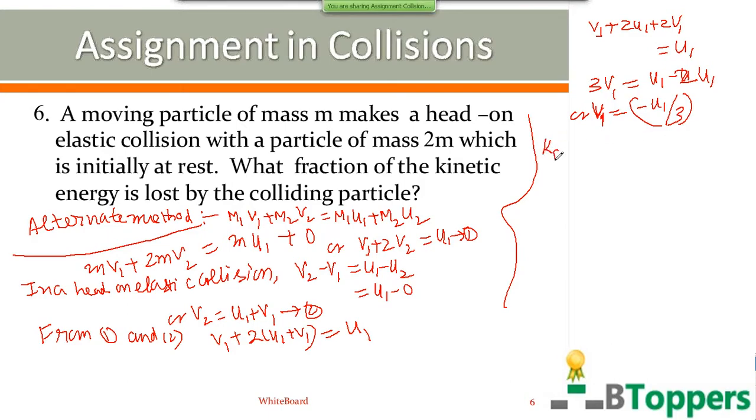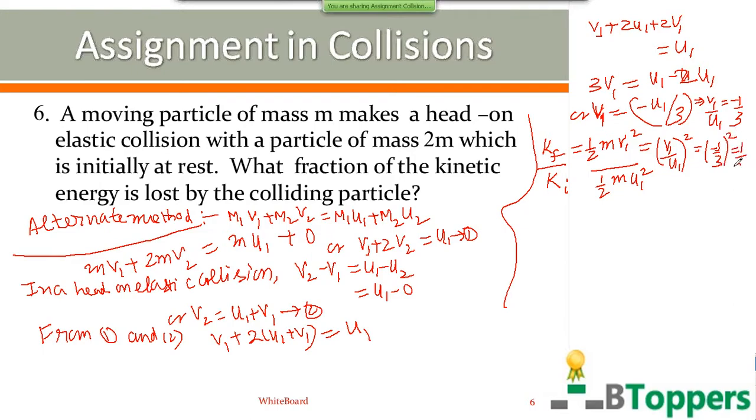So the ratio of the final kinetic energy and initial kinetic energy of the first particle. Let Ki denote the initial kinetic energy of the first particle before collision, Kf denote the final kinetic energy of the first particle after collision. So final kinetic energy of the first particle after collision equals half m v1 square. Initial kinetic energy of the first particle just before collision is half m u1 square. So that is v1 by u1 whole square. From here you can write v1 by u1 equal to minus 1 by 3. So minus 1 by 3 whole square, which will be equal to 1 by 9.